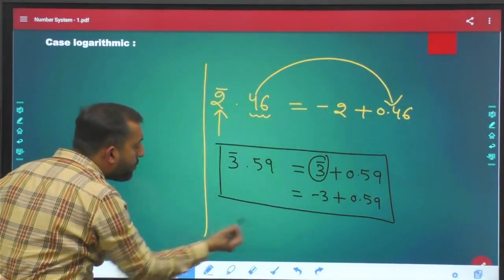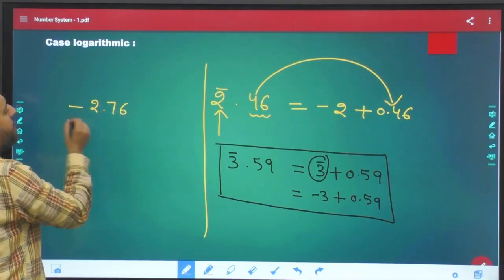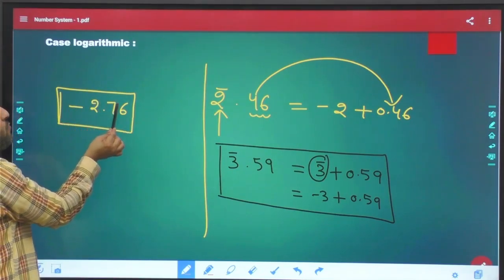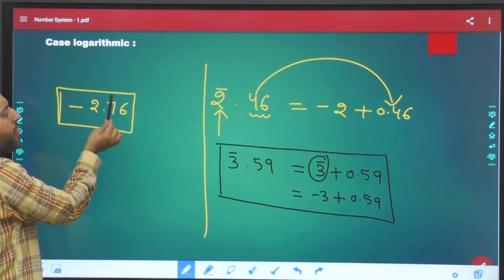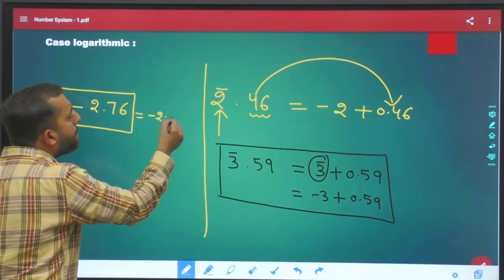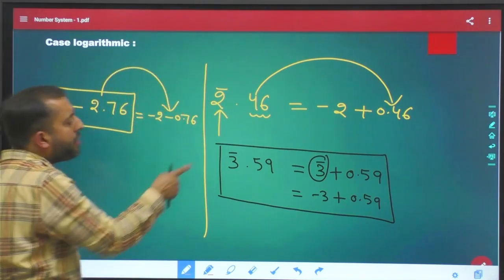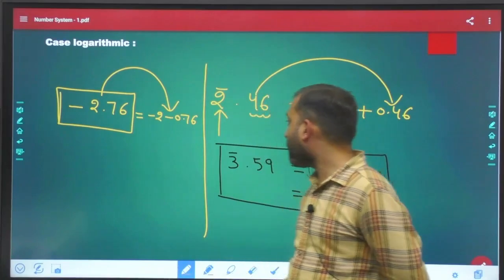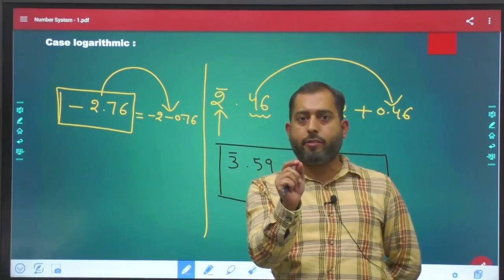Now see, there is one more scenario. Suppose you have a number like 2.76. Now please pay attention to this case. In this case we do not have any bar over any digit, so it simply means minus 2 minus 0.76. This simply means this. But if the bar is present, then the meaning is different. Okay.